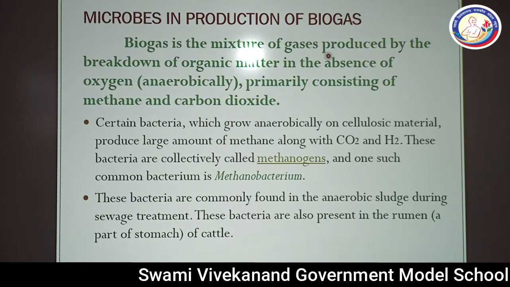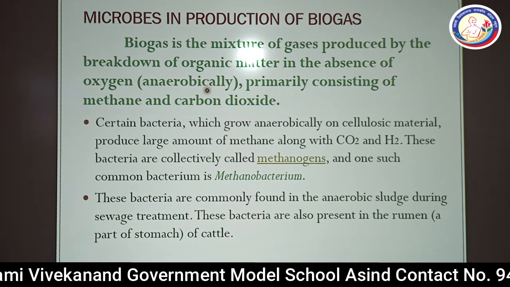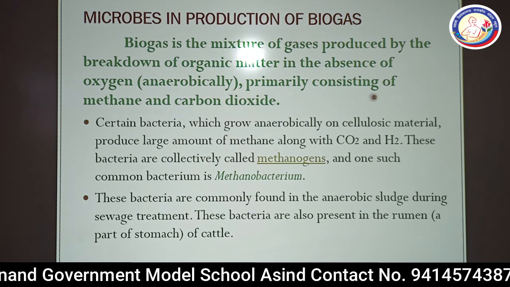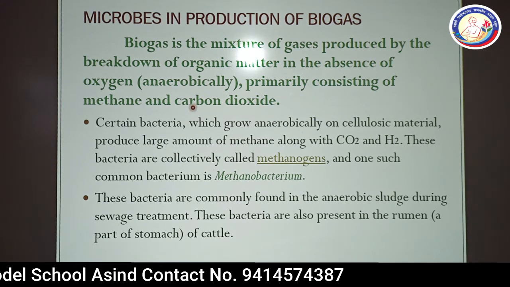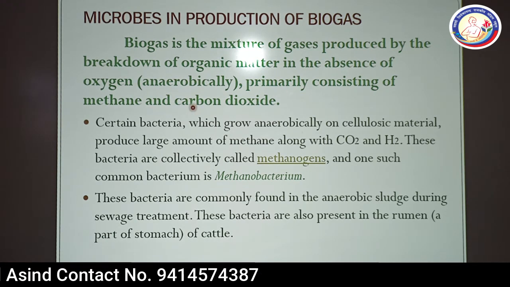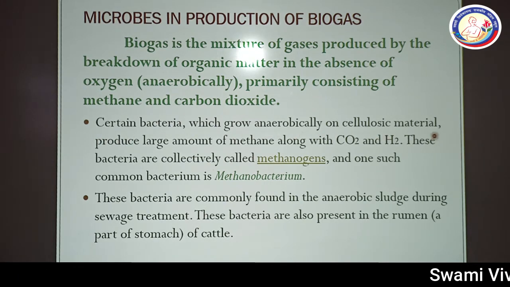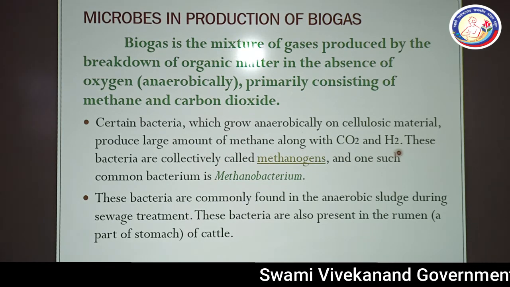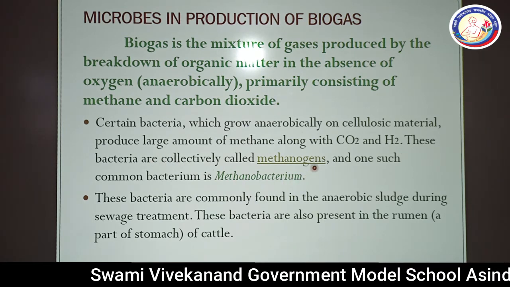Basically this is the mixture of gases produced by the breakdown of organic matter in the absence of oxygen, anaerobically, and primarily constituting of methane and carbon dioxide. The main constituent gas of the biogas is methane, and the rest of the gases are found in little quantity. Certain bacteria which grow anaerobically on the cellulosic material produce a large amount of methane along with carbon dioxide, hydrogen, hydrogen sulfide, etc. These bacteria are collectively called methanogens bacteria.